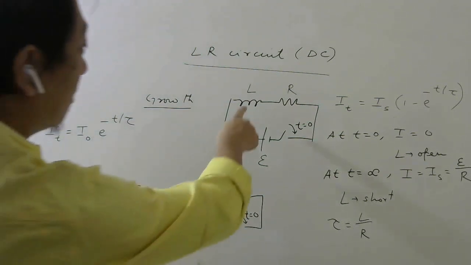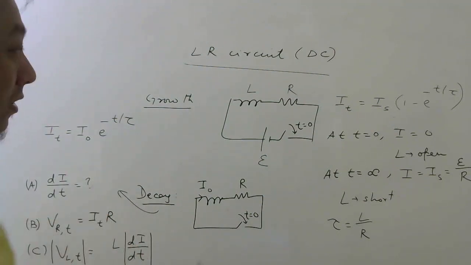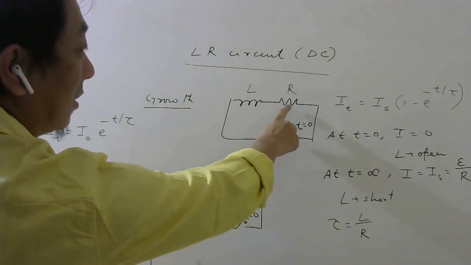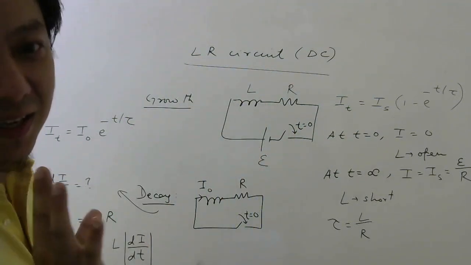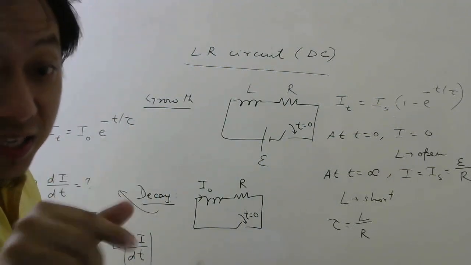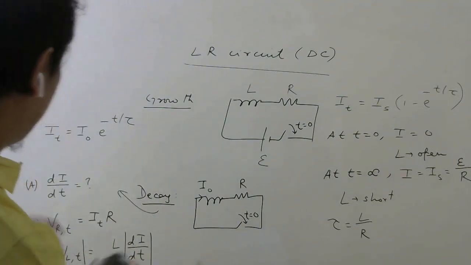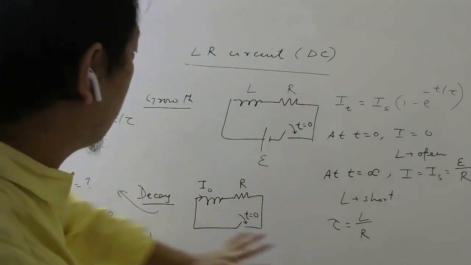And if they ask energy stored here, you know, half Li square, right? If they ask energy here, it will not be stored, right? Here energy will be dissipated as heat. So if they ask energy dissipated, then I square R T, where T is the time taken. So all those things can be derived. Okay, please keep these things in mind, students. All this important formula.